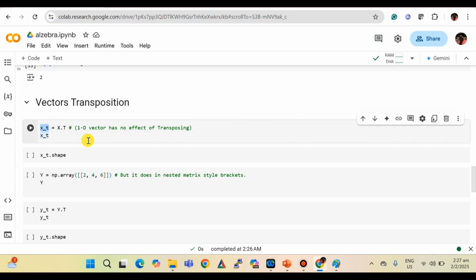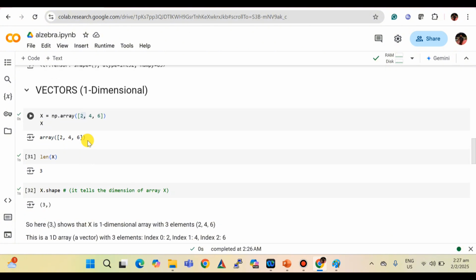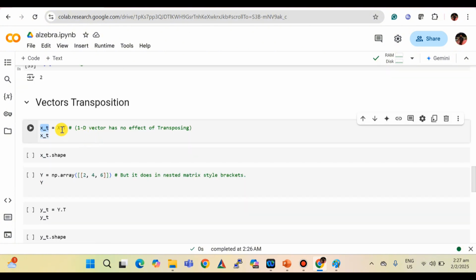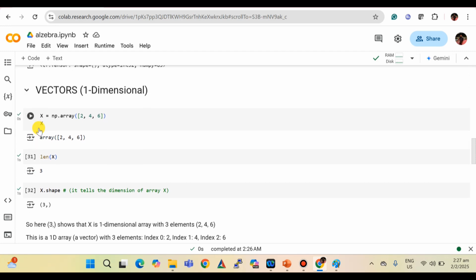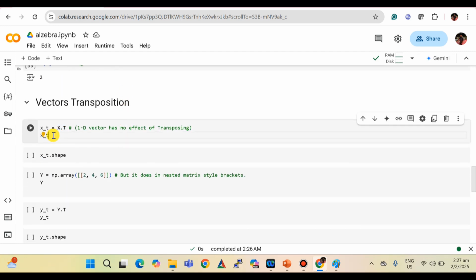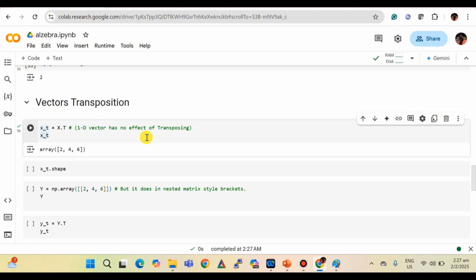So here we have the x values already defined, and we are transposing the x value. Now, if we call it, it will remain the same. The reason is that in one dimension, a vector has no effect of transposing.